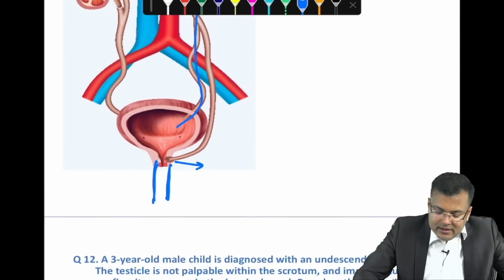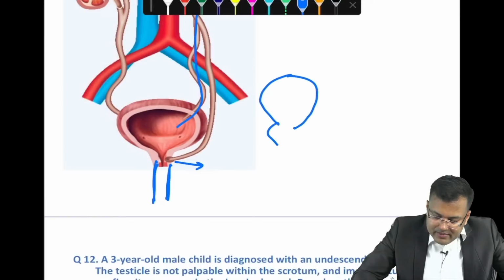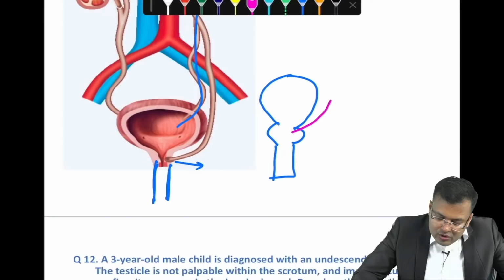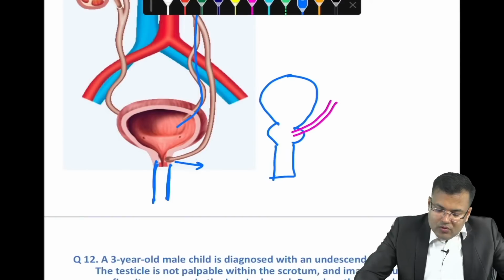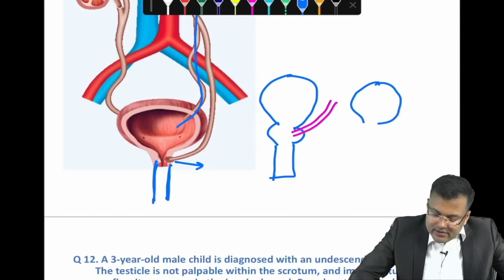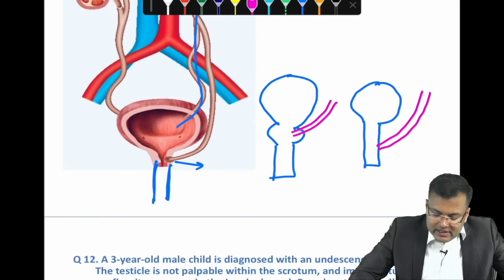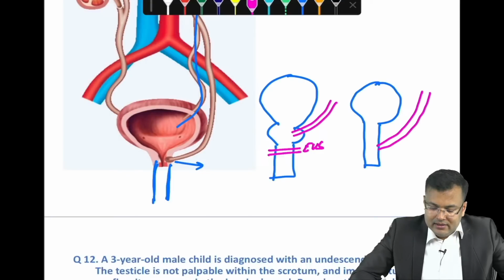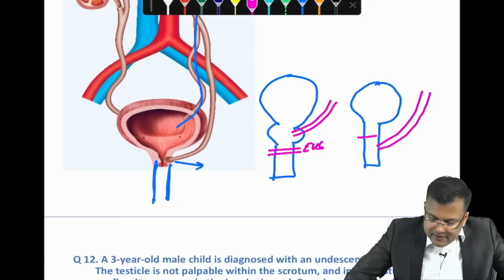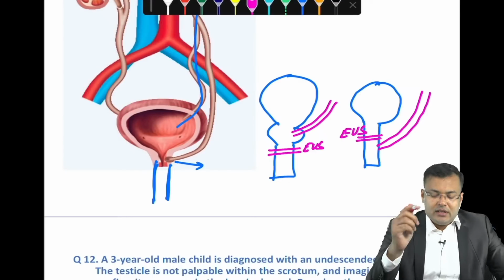Now what's the difference? In males, the ectopic ureteric orifice is going to open into the prostatic urethra. What happens in females? You can see it's a female patient. In a female patient, this ectopic ureteric orifice is going to open into the anterior urethra. All of you know that there is an external urinary sphincter. So in males, it is proximal to the sphincter, and in females, it is distal to the sphincter.